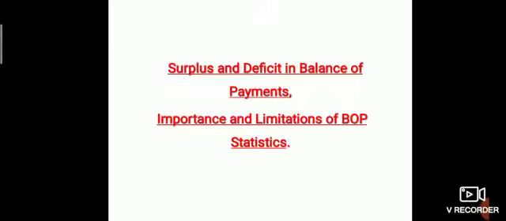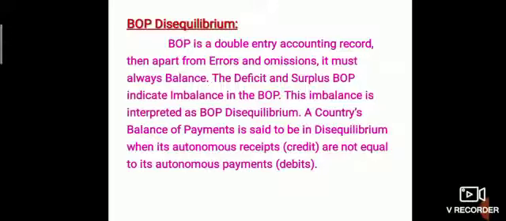My topic is surplus and deficit in the balance of payments, importance and limitations of balance of payment statistics. Balance of payment disequilibrium. Balance of payment is a double entry accounting record. Then, apart from the errors and omissions, it must always balance. The deficit and surplus in the balance of payment indicate imbalance. This imbalance is interpreted as balance of payment disequilibrium.